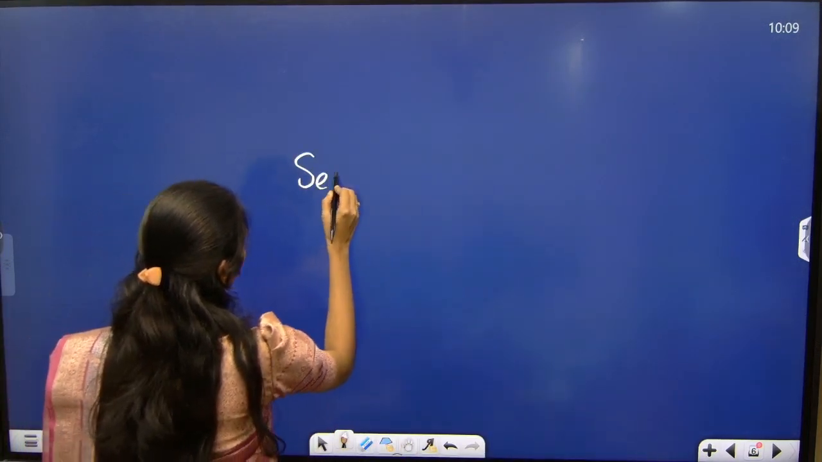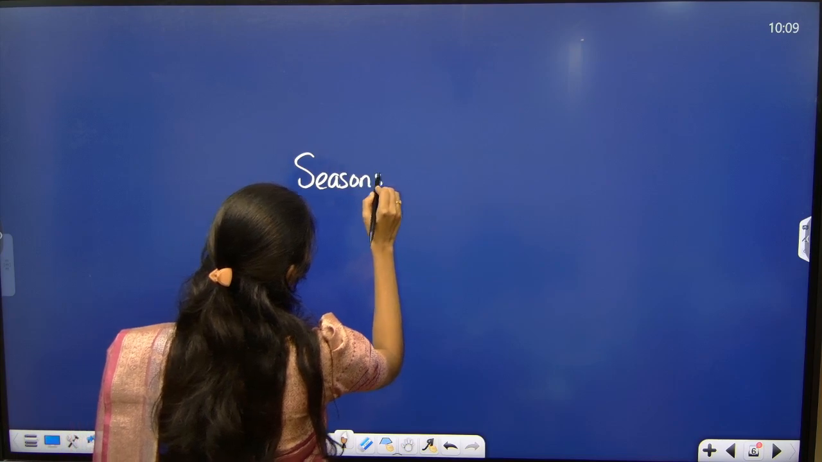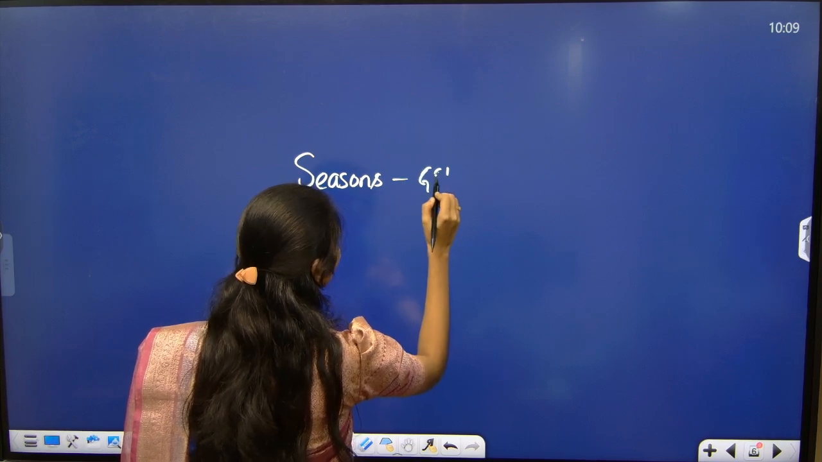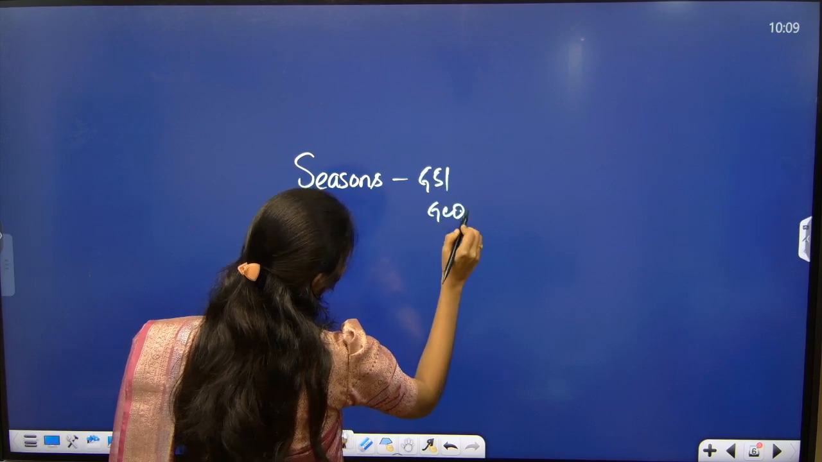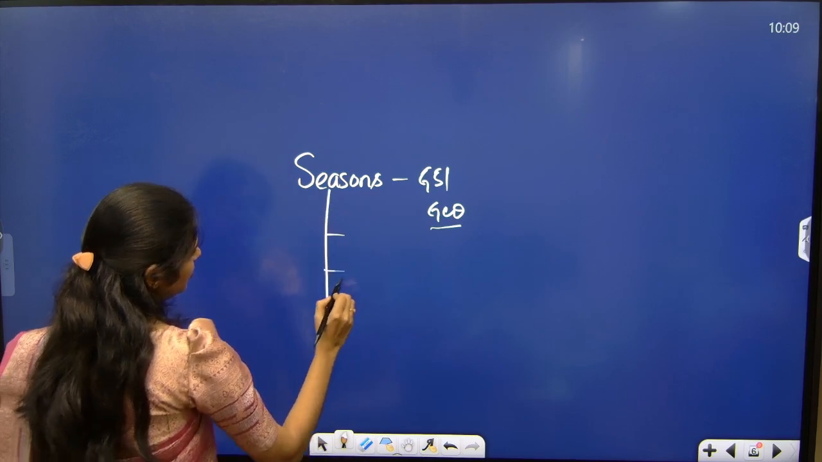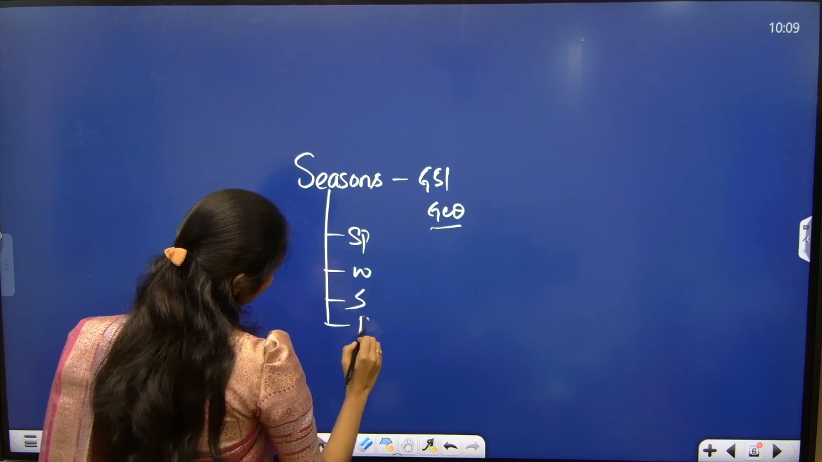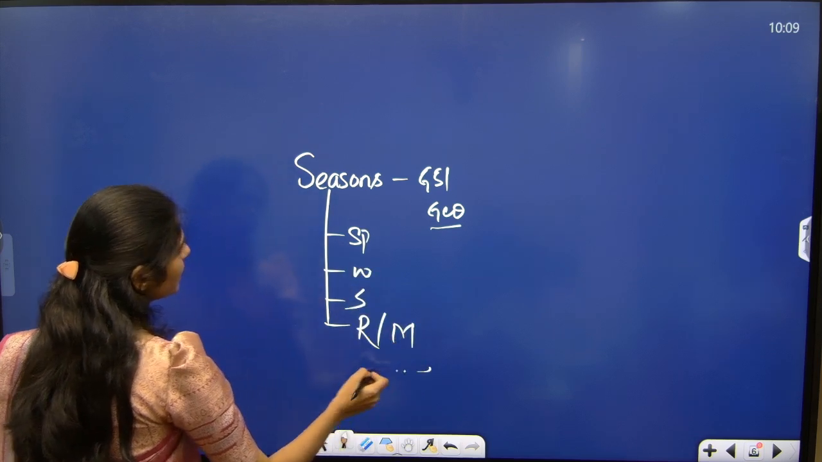Okay, seasons comes under GS paper 1, geography. So can you tell me how many seasons are present in India? Okay, what are they? Spring, winter, summer, rainy or monsoon season.